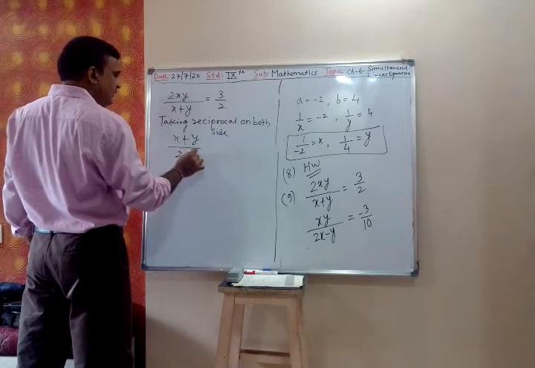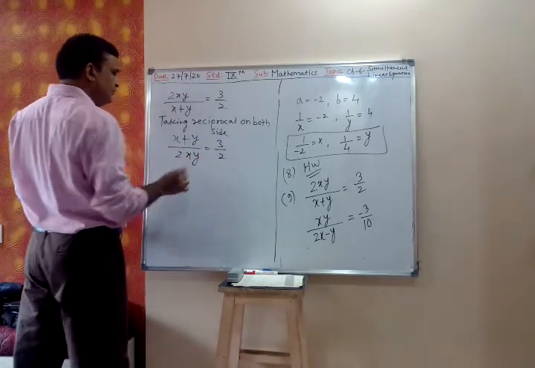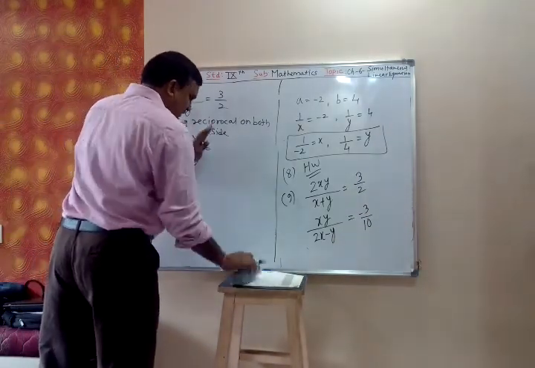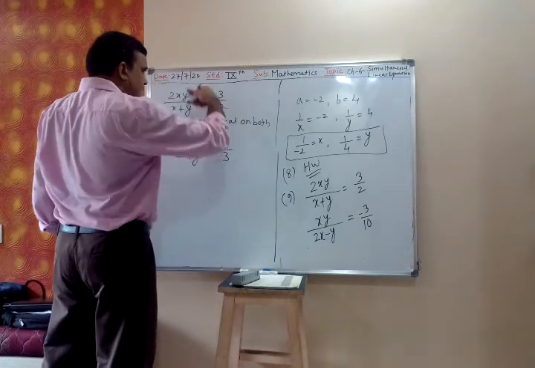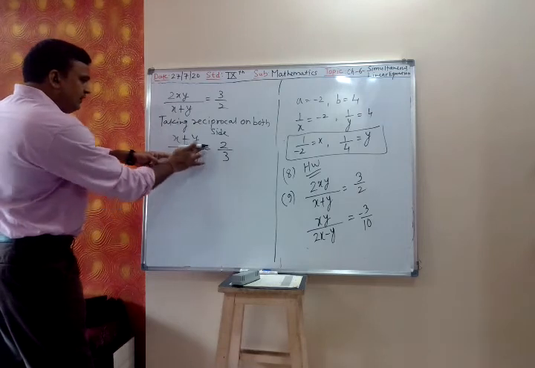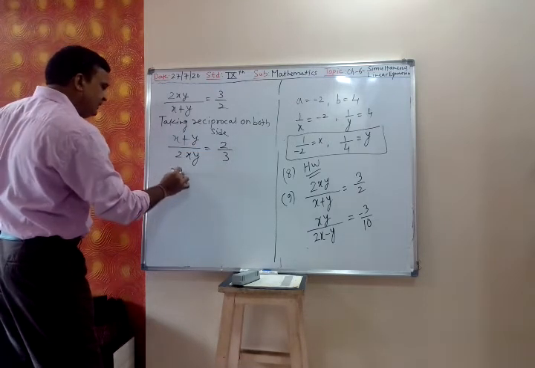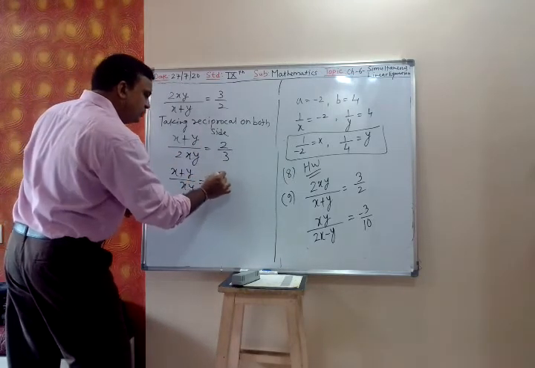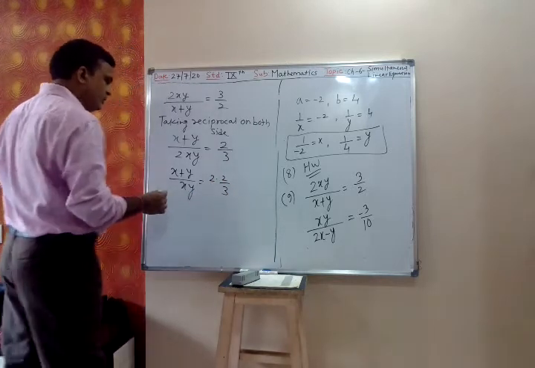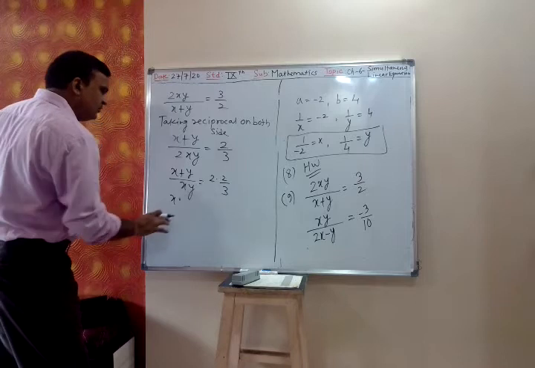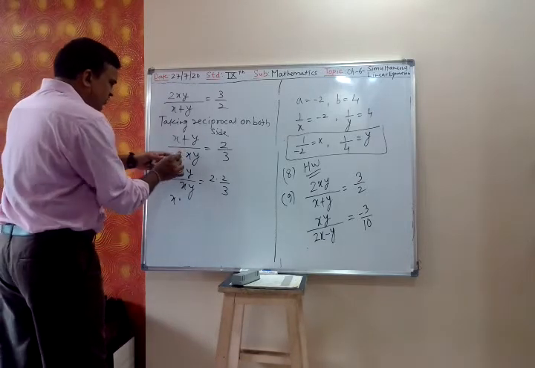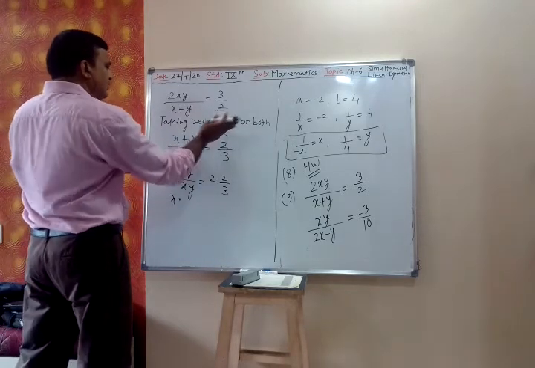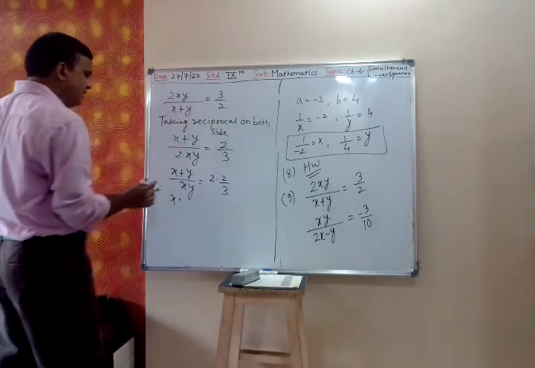Two xy is equal to 3 by 2. Right, so this becomes 2 by 3. Yes, reciprocal. Now this 2 I will multiply this side. So x plus y upon xy is equal to this 2 multiplied, so 2 into 2 by 3. So I can take 2 in the numerator. Cross multiplication, I can take 2 up.